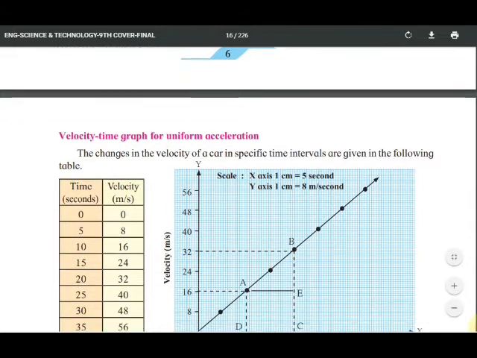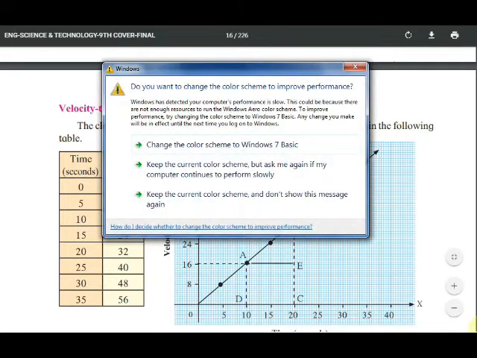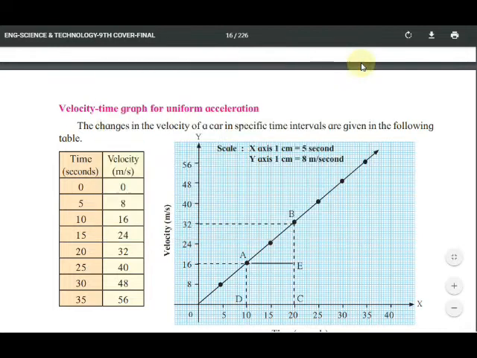Again, one more table is given which has two columns: one column for time in seconds and the other for velocity in meters per second. On the x-axis time is given and on the y-axis velocity is given.